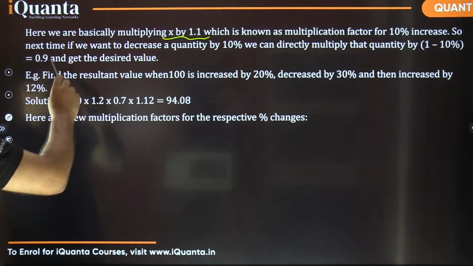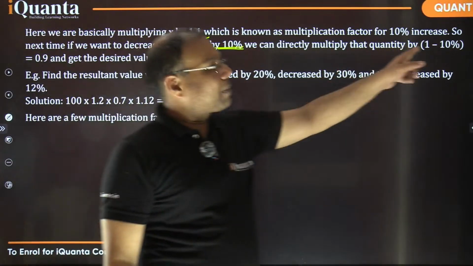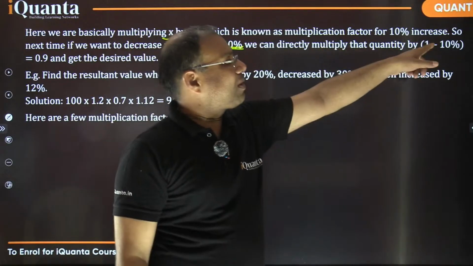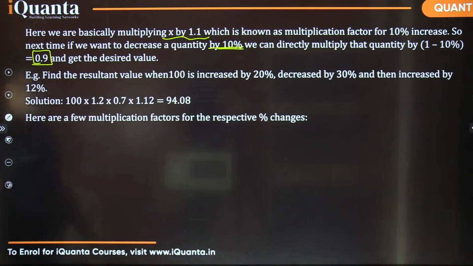So next time if you want to decrease a quantity by 10%, what will happen? We will be decreasing by 10% now. So what will the multiplying factor be now? It would be 1 minus 0.1, that is 0.9, right? So 0.9 would be the multiplying factor.